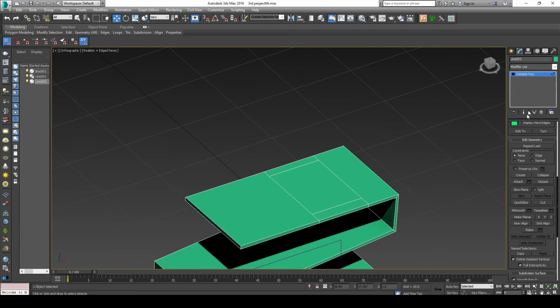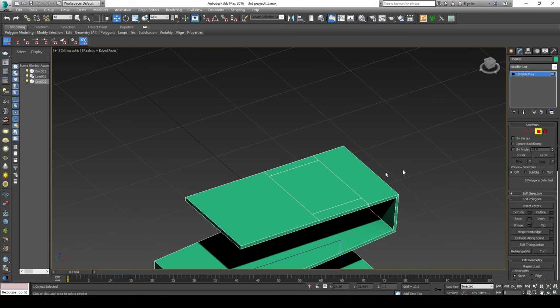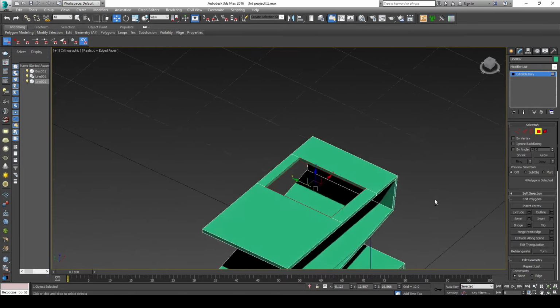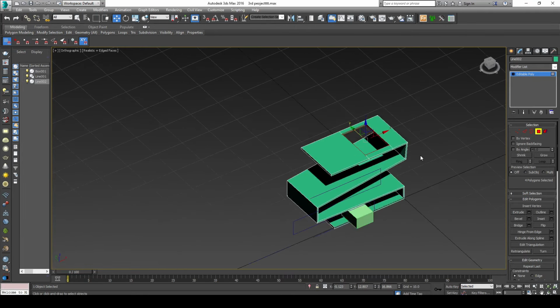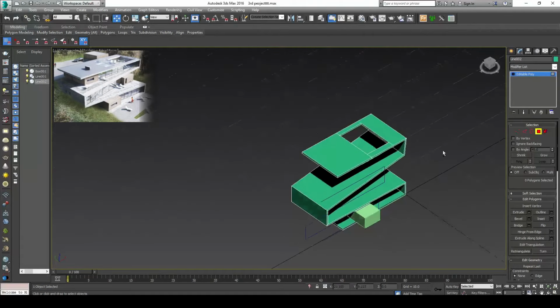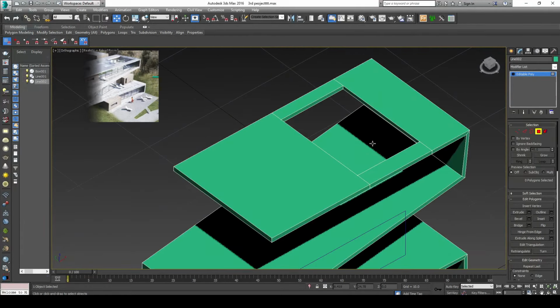Okay, we go now to the polygon, select this one and select the one in the bottom, and we are looking now for bridge. Once we click on the bridge, the opening is ready. It's good.